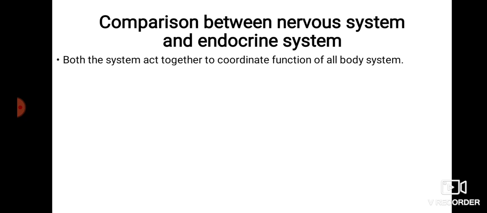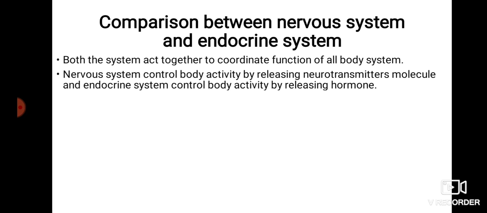The collaborative work of the nervous system and endocrine system helps to coordinate the metabolism, all the functions of the body and organs. The nervous system controls body activity by releasing neurotransmitter molecules, and the endocrine system controls body activity by releasing hormones.